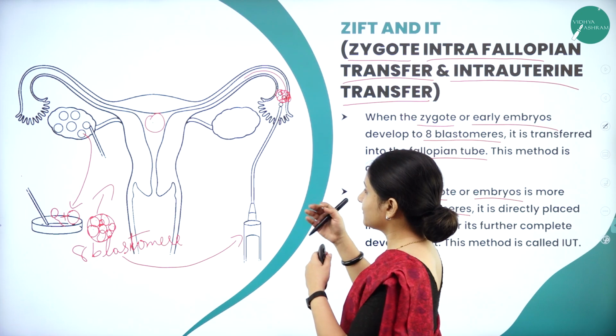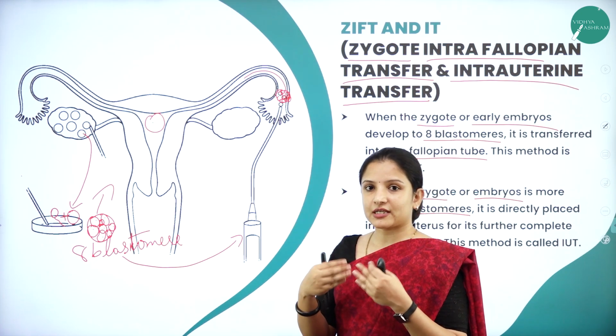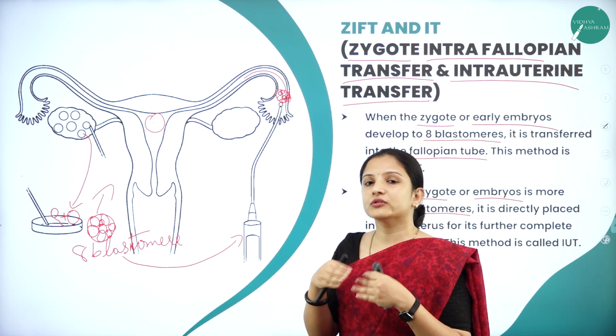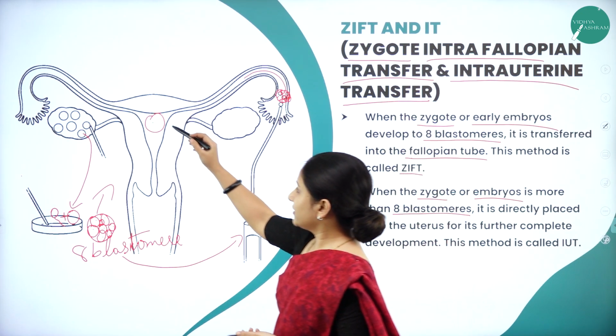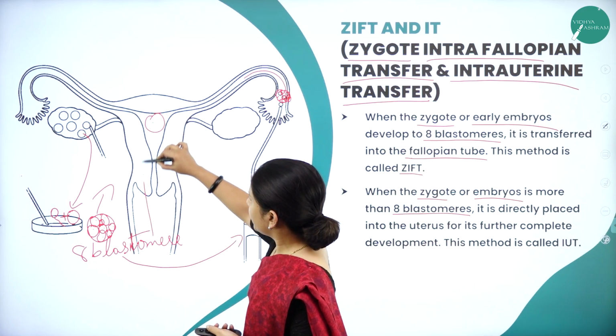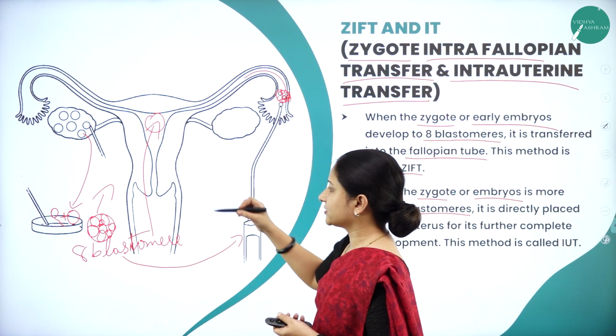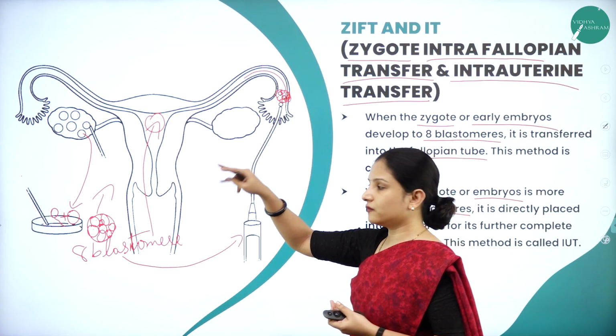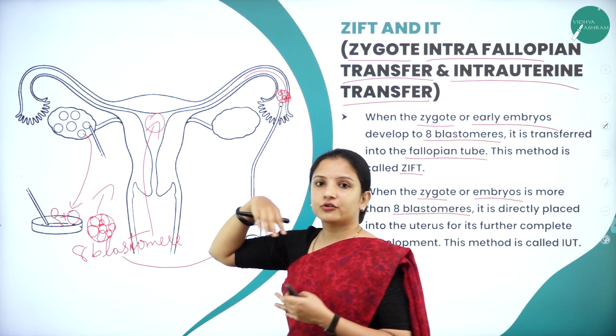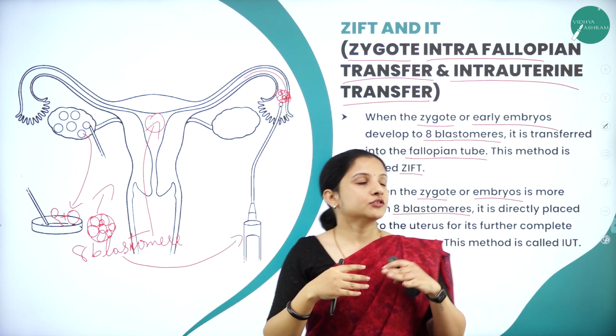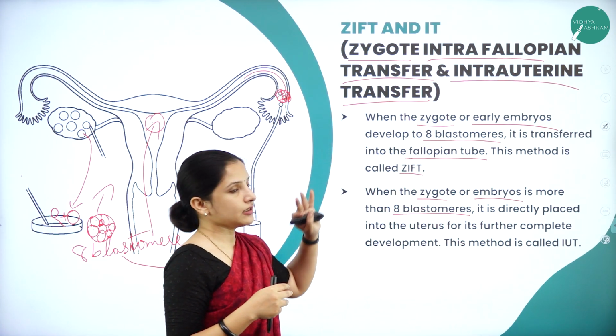In intrauterine transfer, the embryo which is having more than 8 blastomeres will be directly inserted into the uterus. Here the fallopian tube is not at all involved. It will be directly inserted into the uterus using a catheter. So that is nothing but intrauterine transfer.